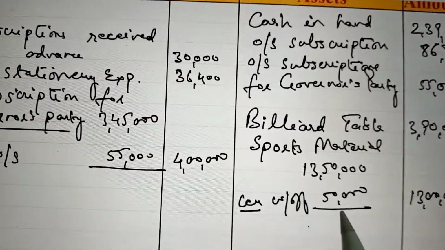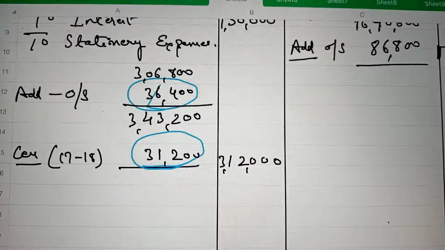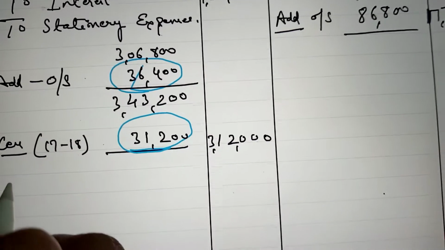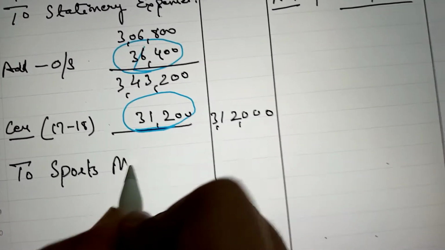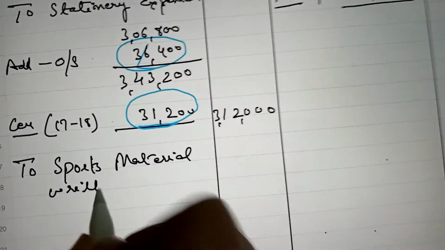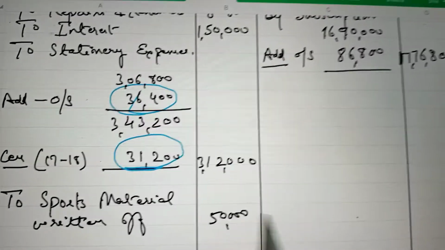And this 50,000 should also be written on the debit side of the income and expenditure account: sports material written off amounting to rupees 50,000.